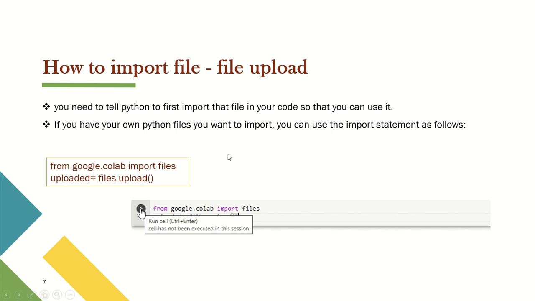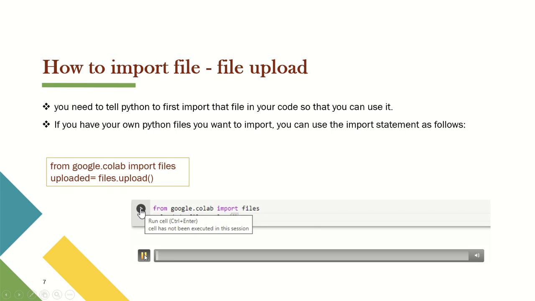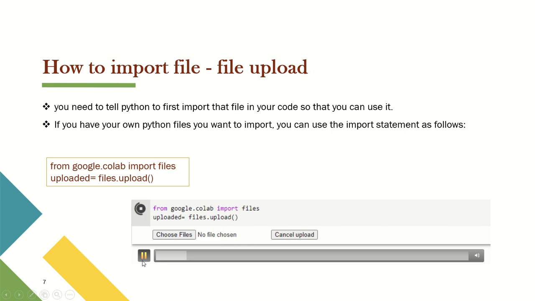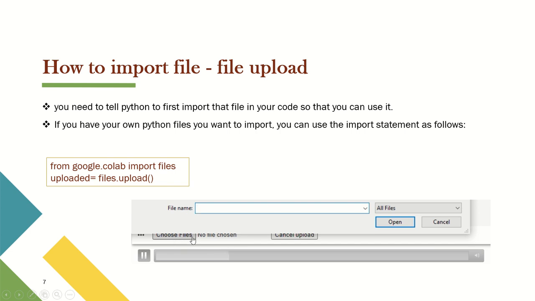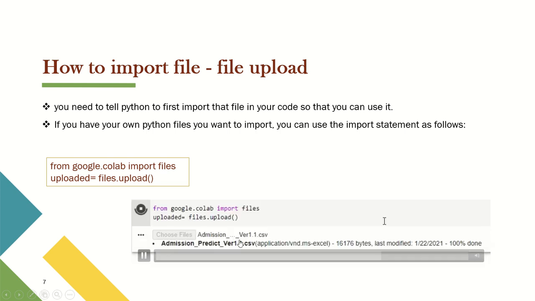So let us see how exactly the code runs. We write the code: from google.colab import files, uploaded equals files.upload. We run the cell, and it gives two options, choose file or cancel upload. Then we select choose file. It opens a computer document dialog, we give the file name and select the file. So we get the file Admission_Predict_Ver1.1.csv.